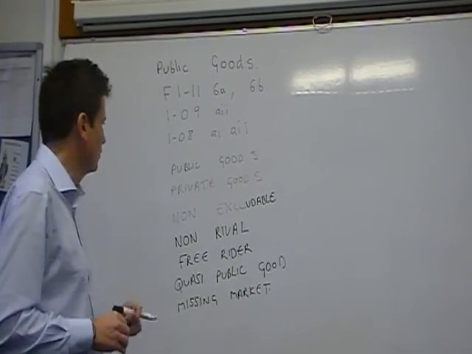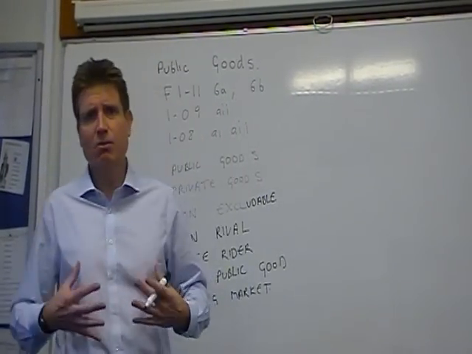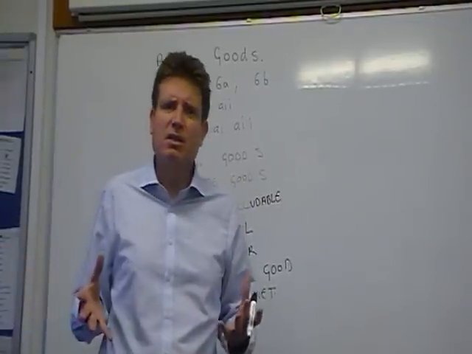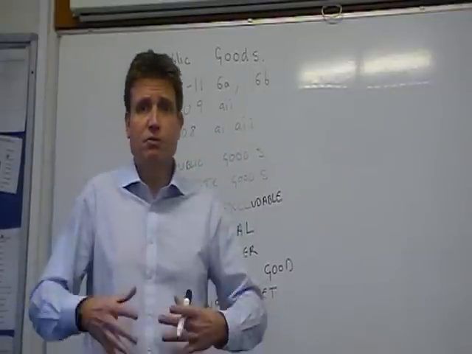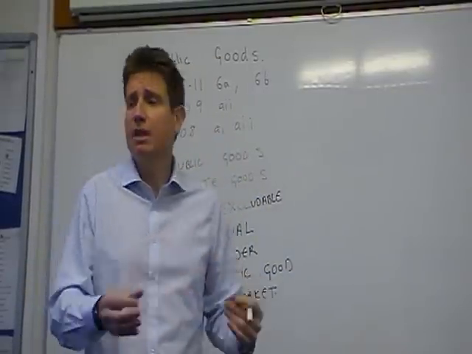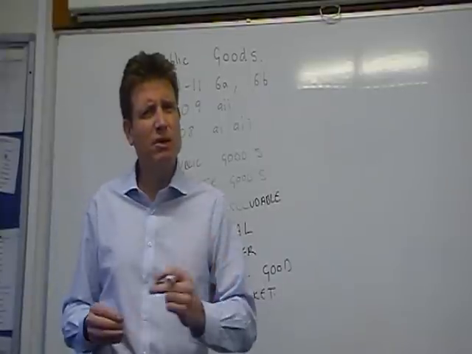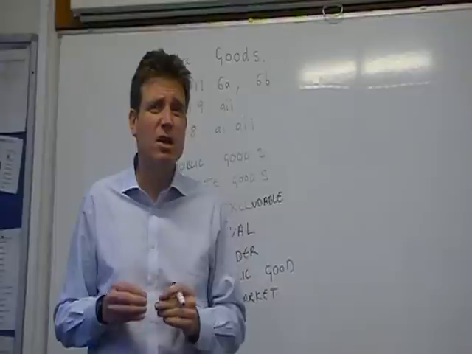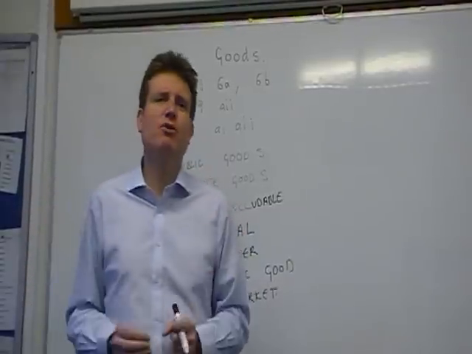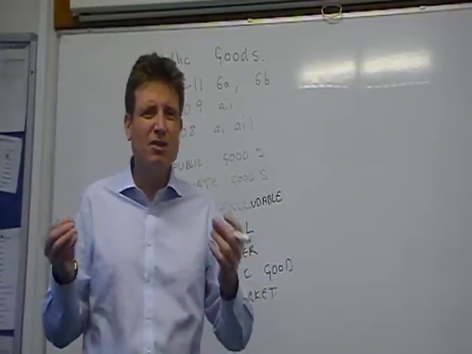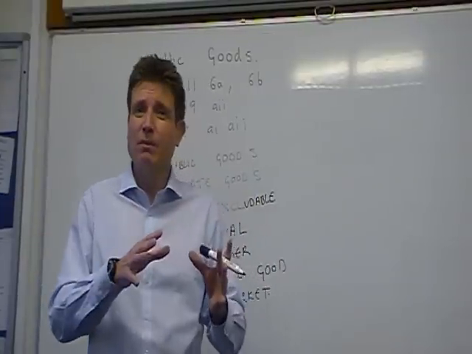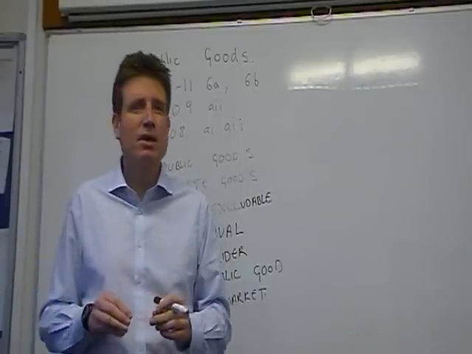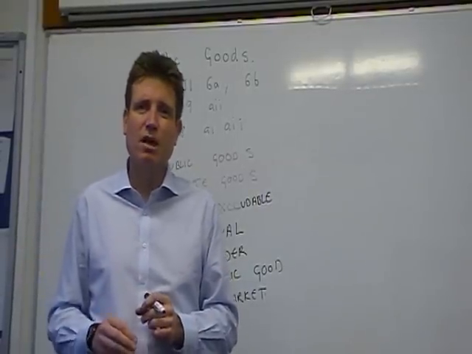The second point, of course, what about rival? Does my consumption of a beach affect other people's consumption of a beach? Well, again, it depends. What happens, for instance, if there's just me on the beach? Well, then it's non-rival really, other people can come down and use it. But what happens if that beach is really crowded? That may therefore affect other people using that beach. So in this case, it's got some of the characteristics of a public good, but it doesn't quite satisfy both of them fully, i.e. it's got some elements of non-excludable and some elements of non-rival. This is a clear case of what we call a quasi-public good.